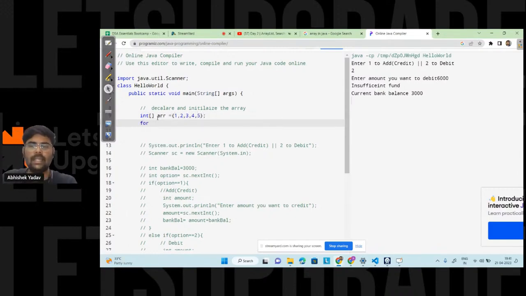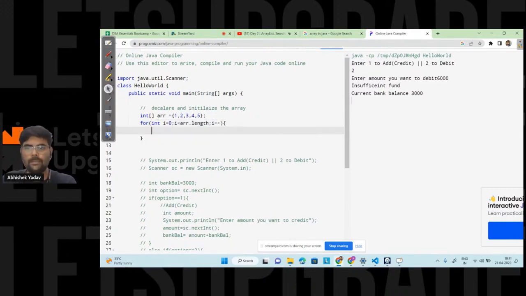Okay, let's print the array. That is, in order to print the array, I have to iterate through it, right? That is, I have to use int i is equal to 0, i is less than arr dot length, and i plus plus. And here, because I have 5 data, let's take the 5 data, 2 4 5, right? And after that I have to write System dot out dot println. I will explain this line also, how we can traverse the array and why I'm writing this line, that is arr of i, right? Let's see what output I will get.